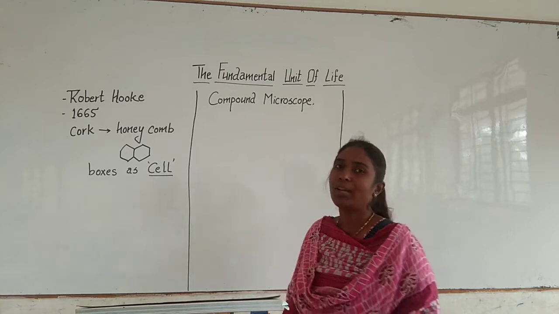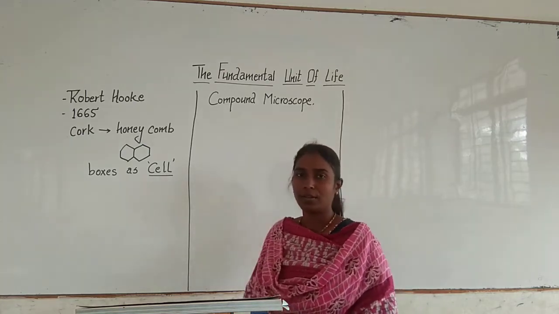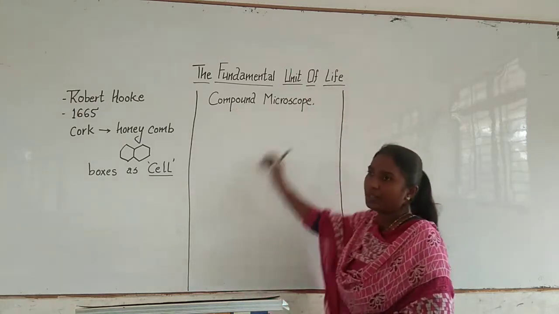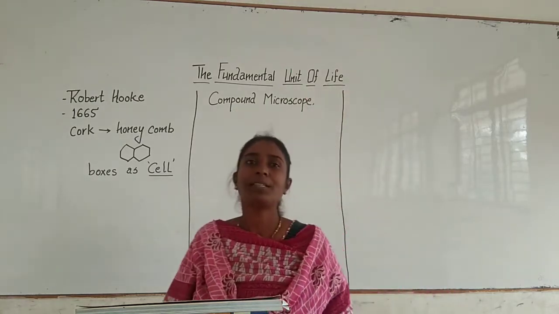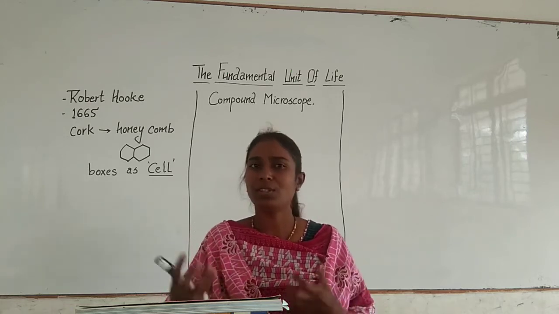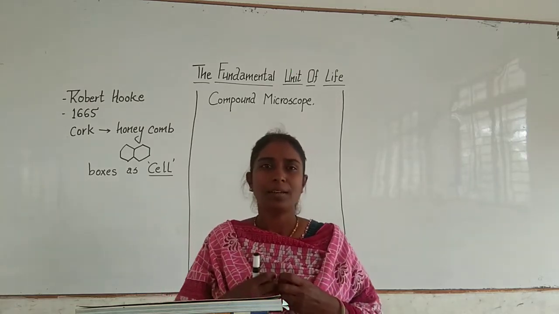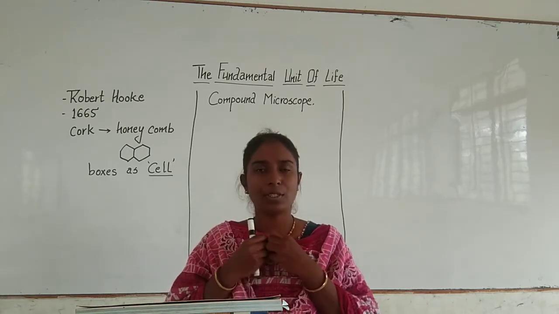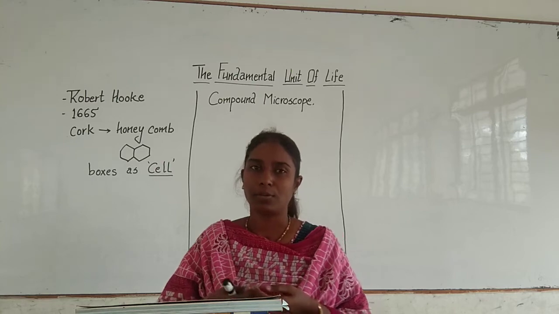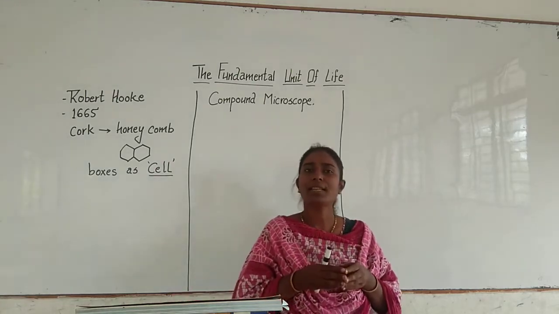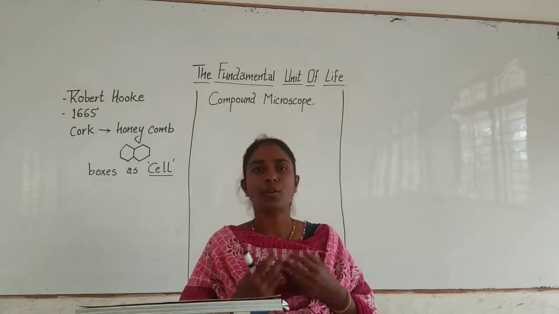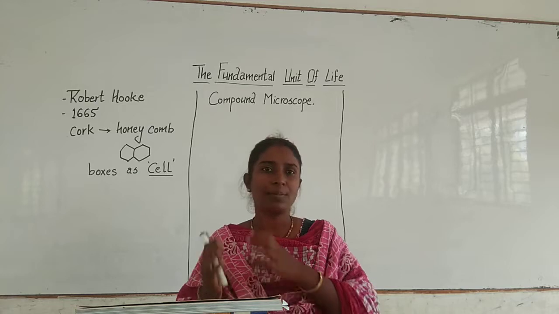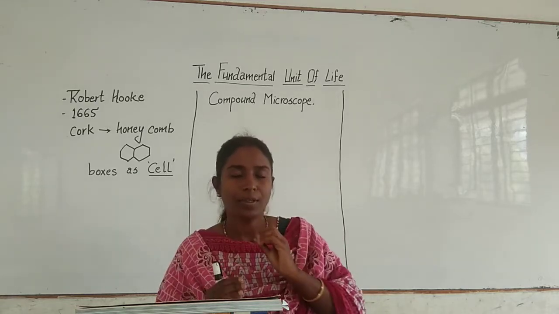Right? So the first chapter that you have in biology is the fundamental unit of life. Now when we say life, what does it refer to? So many answers come to your mind, right? When I say living organisms, you can say a dog, a cat, you even specify it as plants also, right? So living organisms are those which display movement. It's not only in the sense of moving around, though plants are living organisms, but they are stationary, right?